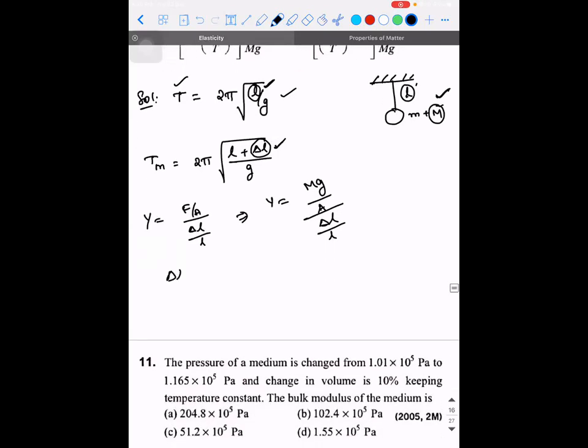So what is delta L? Mg divided by, is it MgL divided by Y into A? Is this right? Yes, MgL, sir, divided by YA. So Tm will be how much? 2 pi into root of L plus MgL divided by YA, the whole divided by G.